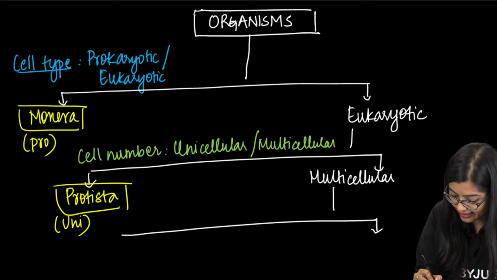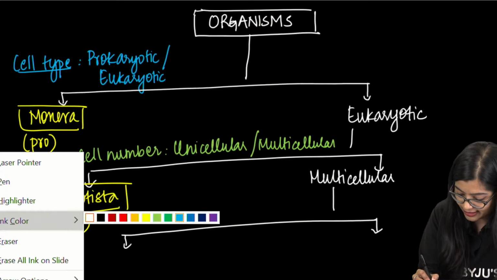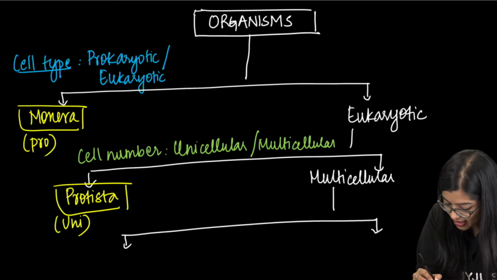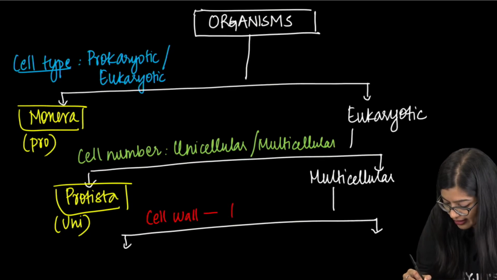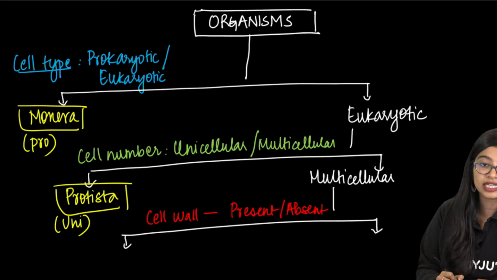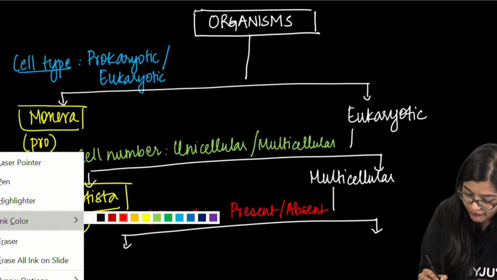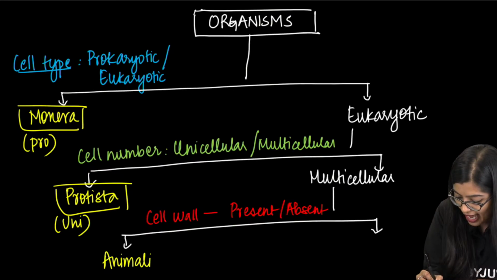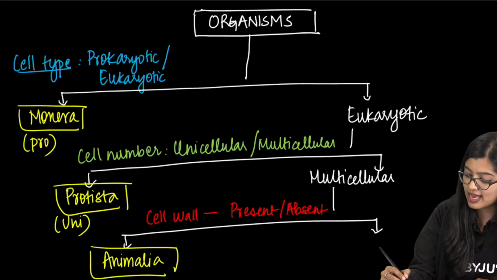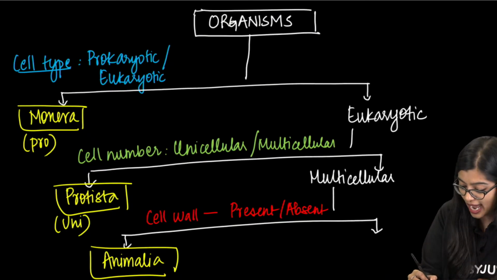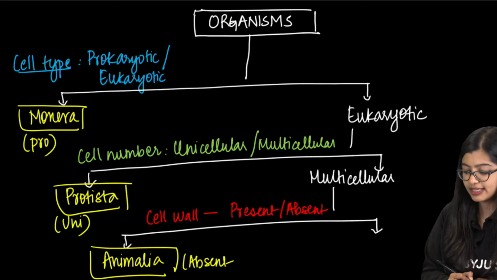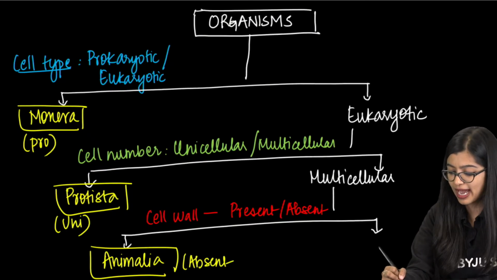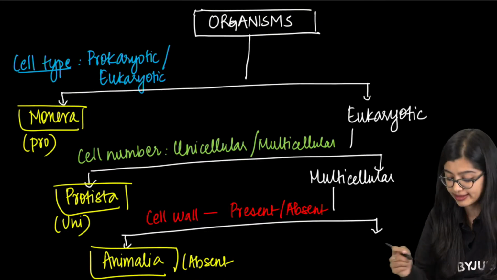So now what did he do? He took the third criteria, and the third criteria here, I will use maybe red color, was cell wall. Is it present or absent? So he took this condition. If it was absent, he grouped all of them in Animalia, where we see that they are eukaryotic, multicellular and cell wall is absent. Now you are left with eukaryotic multicellular organisms with cell wall.